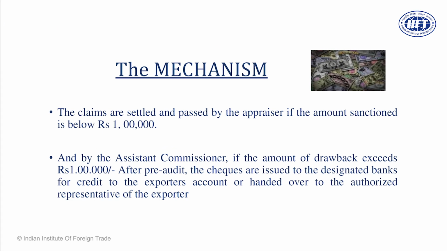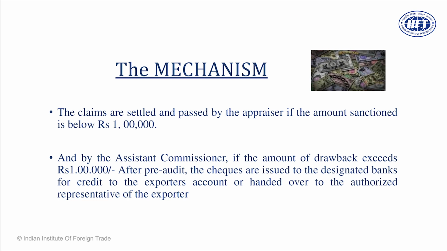The claims are usually processed by the Appraising Officer, AO, who is an officer of the Indian Customs. Above that, the file may go up to the Assistant Commissioner, and there are norms and circulars which specify this. As the amount of drawback keeps increasing, the number of officers involved may also keep increasing. For example, if there is a drawback claim of 1 crore rupees, even a small mistake will result in huge loss to revenue. So that claim will be settled by the Appraising Officer, then it will go to the Assistant Commissioner, then to the Deputy Commissioner and the Joint Commissioner. There is a layered hierarchy in Indian Customs, where more officers may be involved when the amount of drawback becomes high.